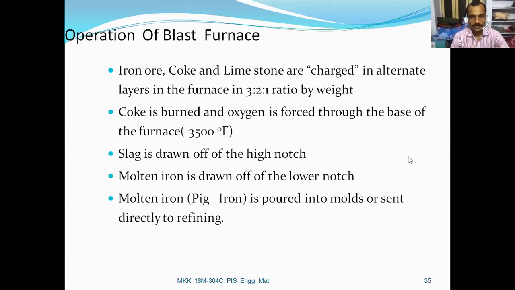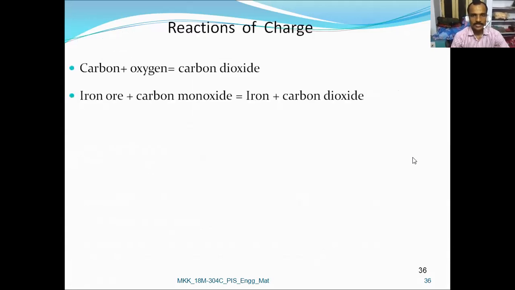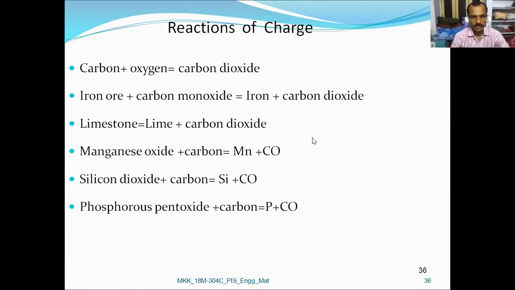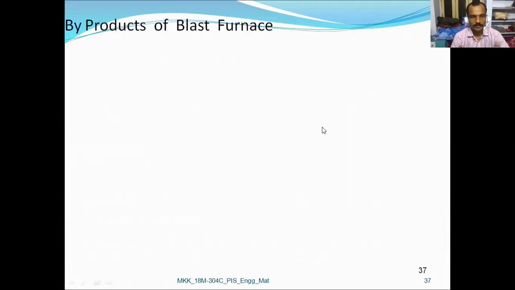Then it can be made into several shapes and sizes as per the requirement. So we have studied several reactions of the charge, forming carbon dioxide, iron, forming lime, carbon, silicon, phosphorus, manganese, etc. Finally, pig iron is formed.